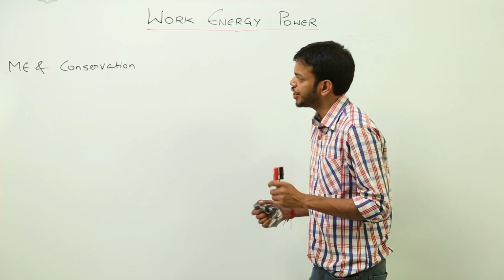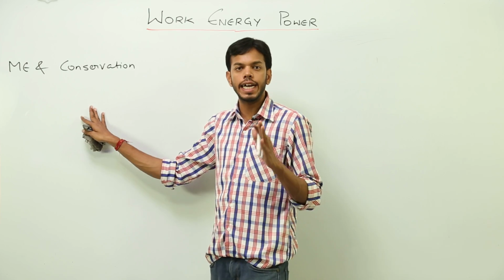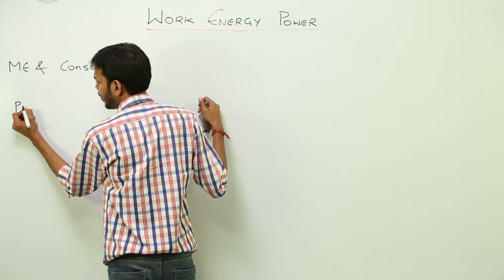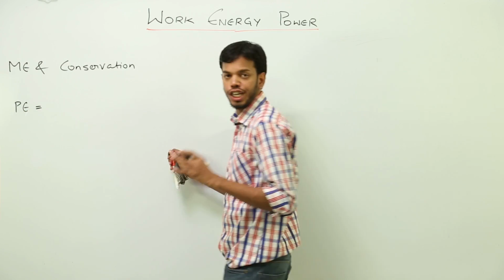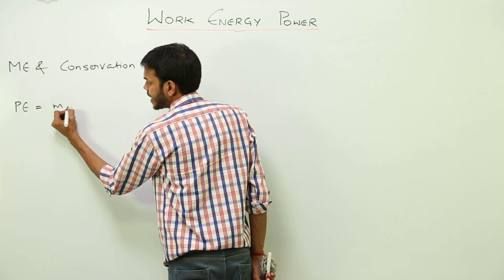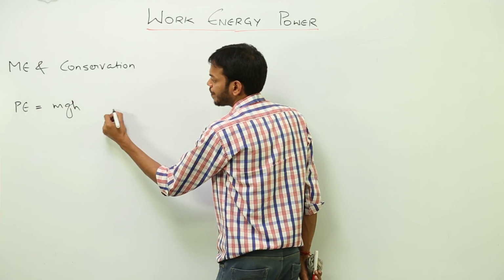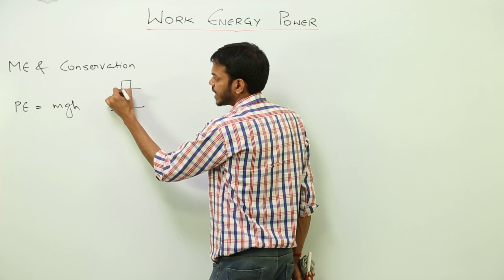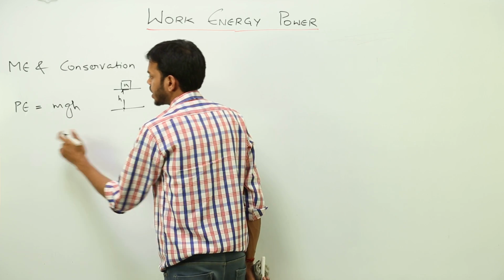Now mechanical energy is actually the sum of kinetic and potential energy. Till now we have learned the formula for potential energy. This is the energy which is possessed by a body by virtue of its position, that is mgh, right? For example, a body of mass m kept at height h, the formula would be mgh.